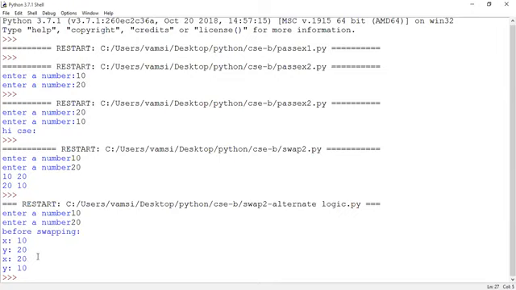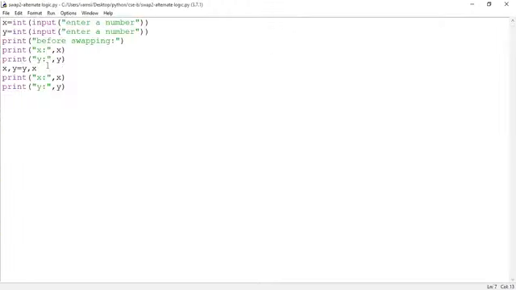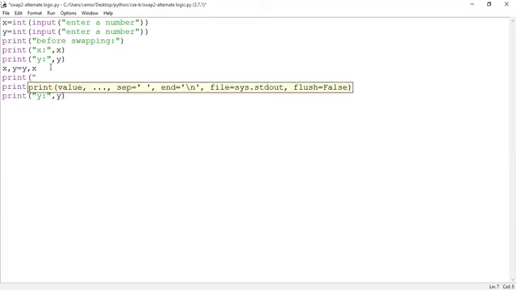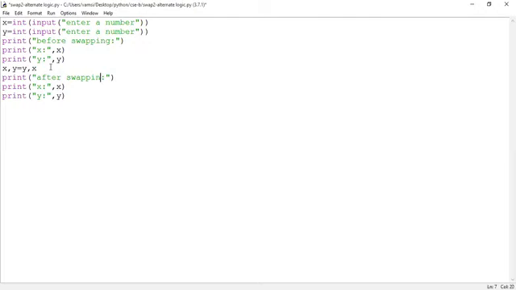So go to the code window. So here I can mention print, give the message such that you people will not get confused, after swap. So I have done the modification to the code. So save the logic and run the program.